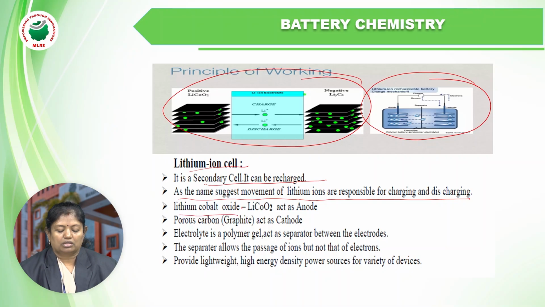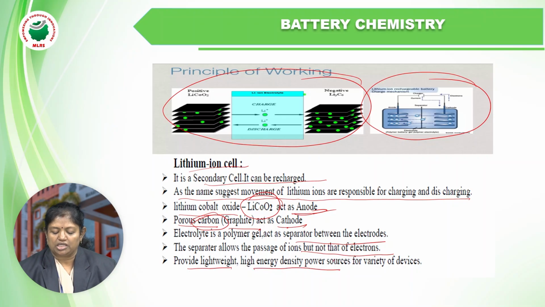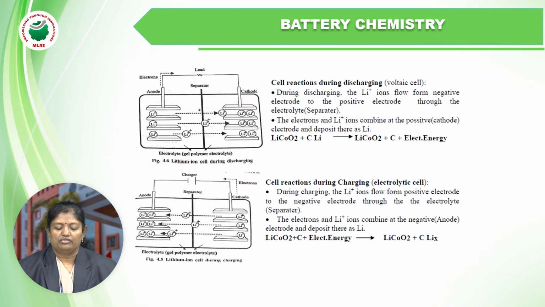Lithium cobalt oxide acts as the anode, and porous carbon graphite acts as the cathode. Porous carbon is the cathode, and lithium cobalt oxide is the anode. The electrolyte is a polymer gel, which acts as a separator. The separator allows the passage of ions but not electrons. It provides a lightweight, high energy density power source for devices.